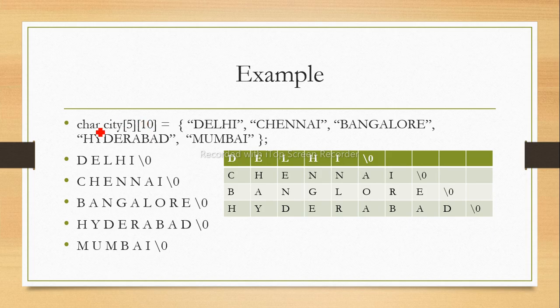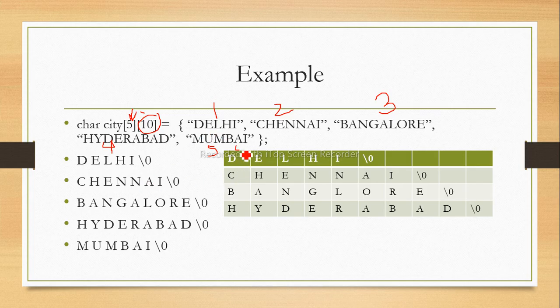In this case, city is an array of strings having 5 words, or 5 cities, or 5 strings. This is my first string, the second string, the third string, the fourth string is Hyderabad, and the fifth string is Delhi. So here we are storing 5 strings of 10 characters. How many characters can we store in each string? 10 characters. Okay, so the first string is Delhi.